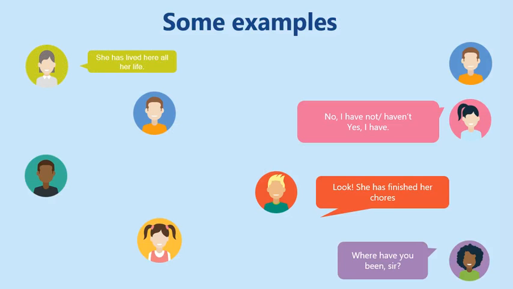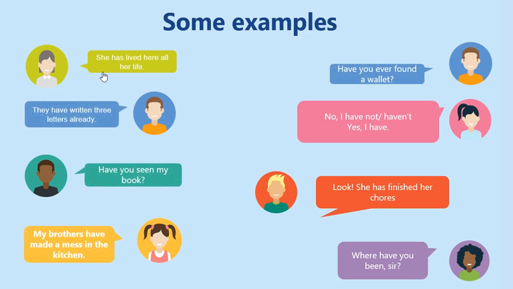Let's read them. She has lived here all her life. Lived is the past participle of the verb live. They have written three letters already. This is the past participle of the verb write. Have you seen my book? This is the past participle of the verb see.